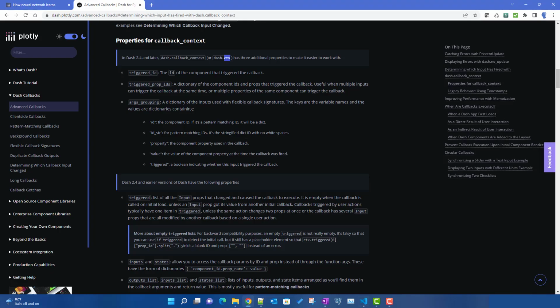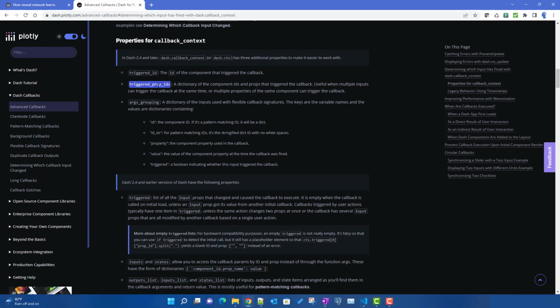Now the callback context object has a lot of properties, like triggered_id, triggered_prop_ids, or args_grouping. Depending on different scenarios, we will be using one of these properties. Triggered_id means the ID of the component which triggered this particular callback. It's very simple and we will be using it in this video. Triggered_prop_ids is a dictionary that has all the different component IDs and their properties that triggered the callback.